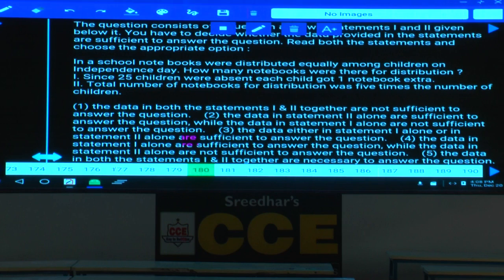Next. The total number of notebooks for distribution was 5 times the number of children. Is 2 alone sufficient? Here also, you have just a comparison between the total number of books planned and how many students are there. But nothing is given in terms of a number, correct? Right. Using 2 alone will you get it? Using 1 and 2 together? Yes, sir. Who said yes? What number do you have? Will you get the answer using 1 and 2?